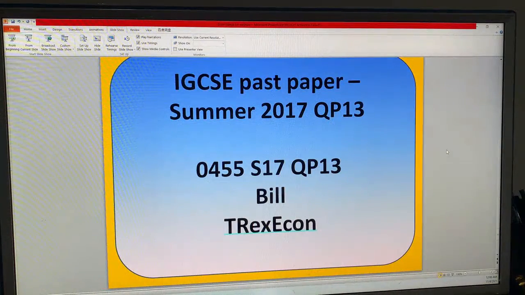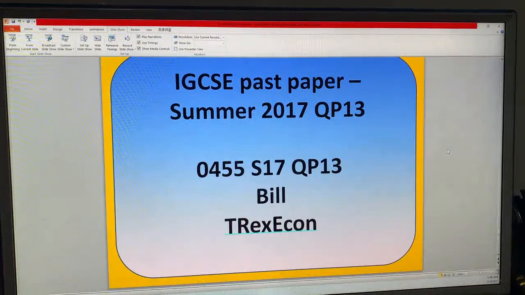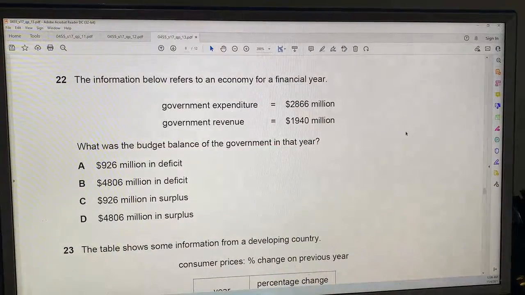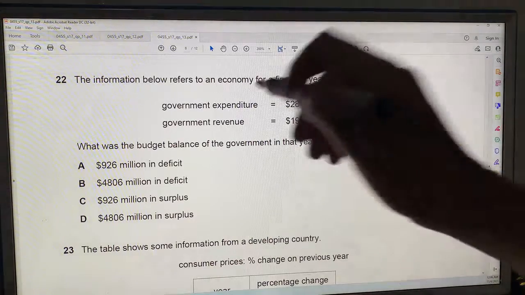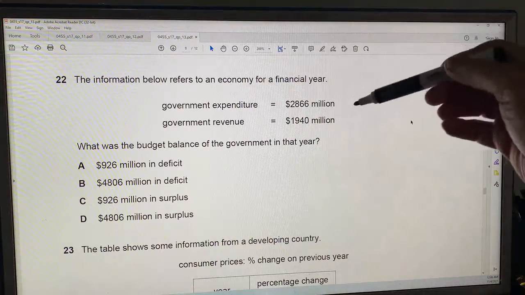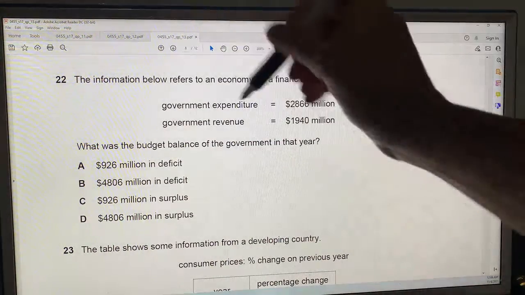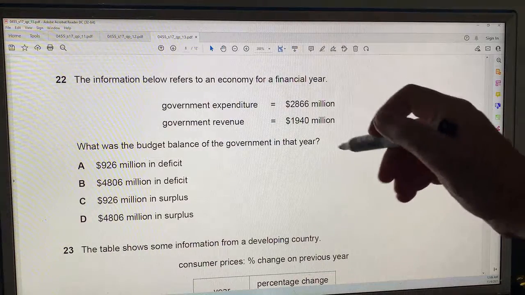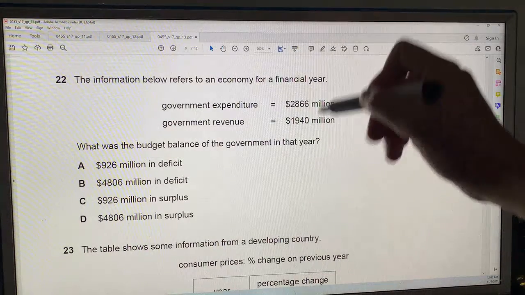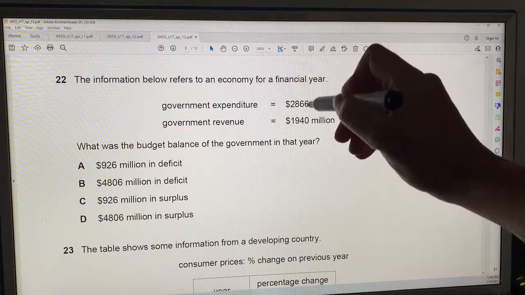We're doing the summer 2017 question paper 13, and did the rest, so now we're doing question 22. And this is another repeat, but this is a good exercise. So here's some numbers. When I see numbers, I usually read the last part of the question. What was the budget balance of the government in that year? They also did this on question paper 11 and 12, but we'll do it again.